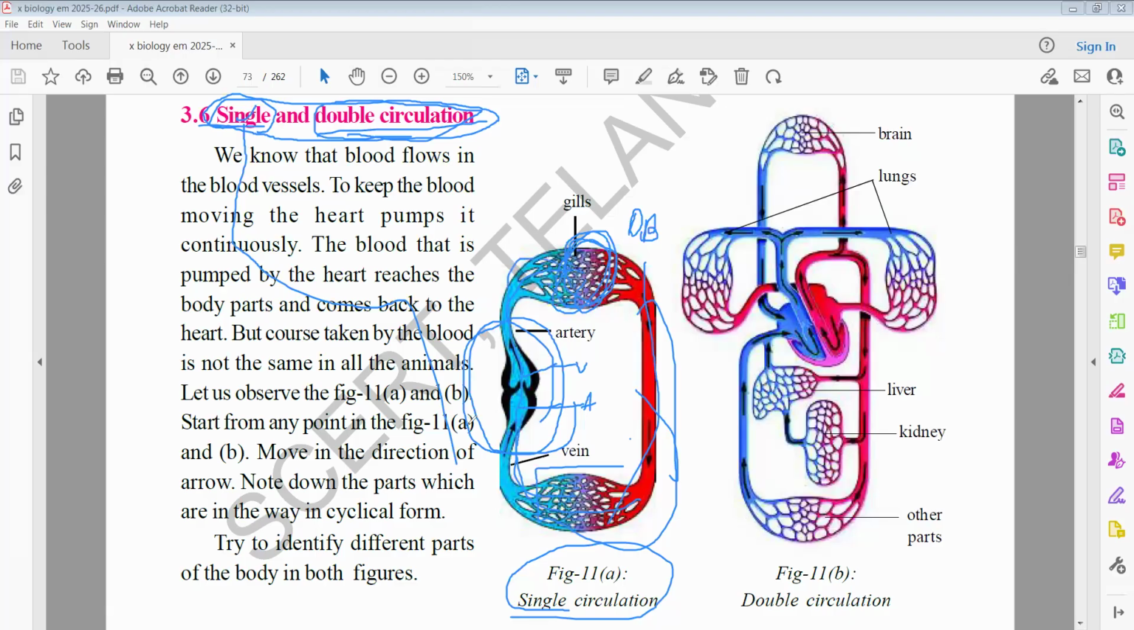In this way, in one circulation the blood moves through the heart only once. So that is called single circuit circulation. In single circuit circulation, deoxygenated blood is sent to the gills to be converted to oxygenated blood. Because the blood is sent to the gills for purification, this type of circulation is called branchial. That is what we can say.